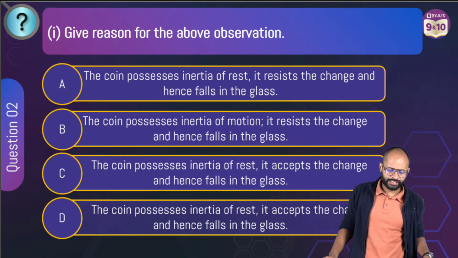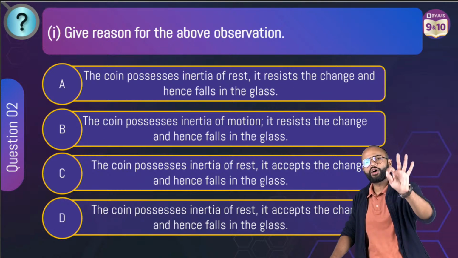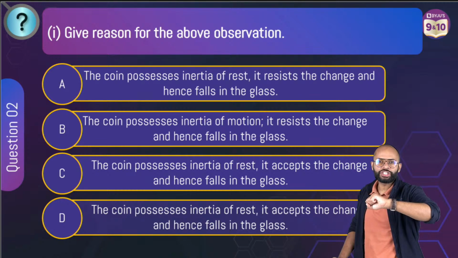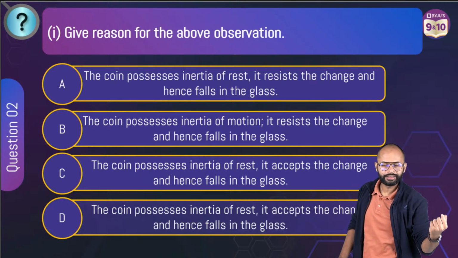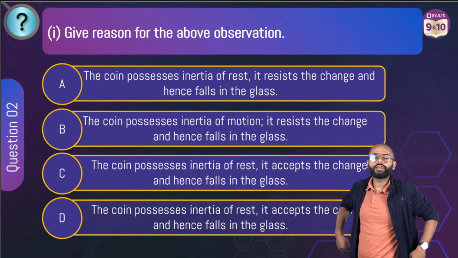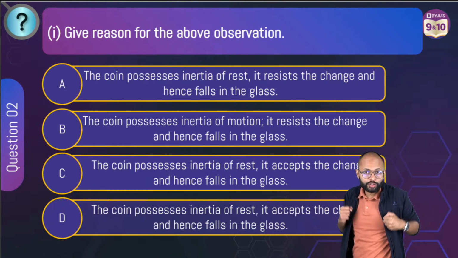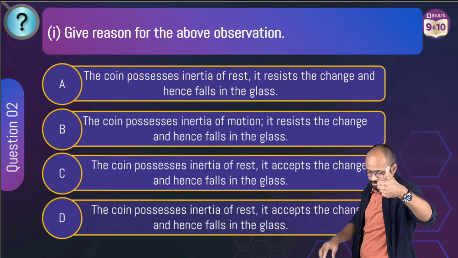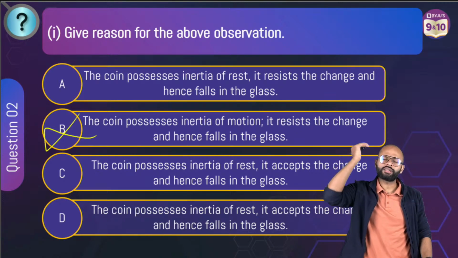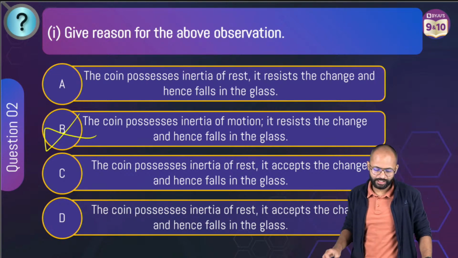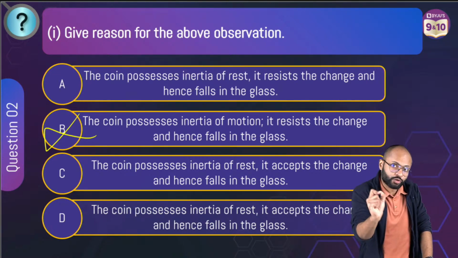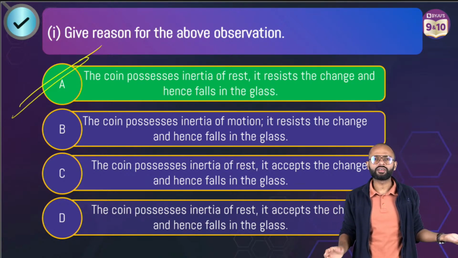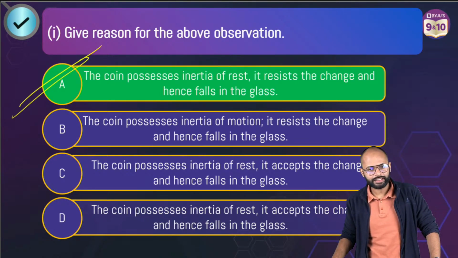A. Very good. See, one thing is clear, it is inertia of rest. Why? Because the coin was at rest. How do you define which inertia it is? What was the body doing earlier? That defines what kind of inertia it is. If the coin was at rest, it is inertia of rest. If the coin was moving, it will be inertia of motion. But now the coin was at rest, means it had inertia of rest. So one thing is sure, B is wrong. Because of inertia of rest it will resist the change. It wants to be at rest and that is why it will fall in the glass. So option A becomes the right answer. Such a simple question, correct? Very easy.